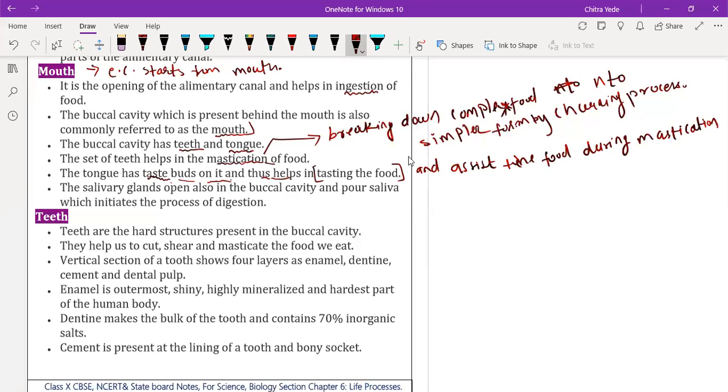When the mastication process takes place with the help of teeth, the food is assisted by the tongue. Wherever the food particles are in the mouth, the tongue helps to push them in between the teeth so that the mastication process performs smoothly. So what is mastication? Mastication is the breaking down of the food particles into a simpler form. Like if you are eating grains, the grains have to be broken down into a simpler form. It is nothing but the crushing of food.